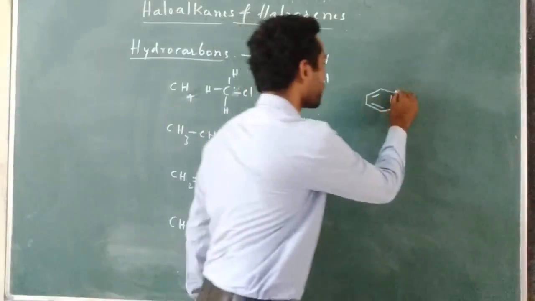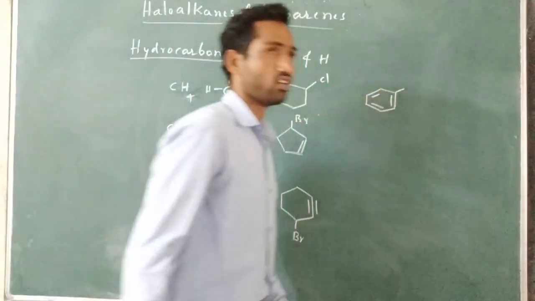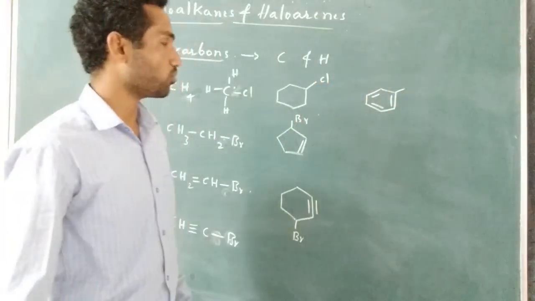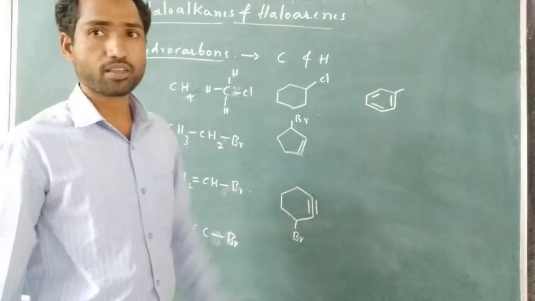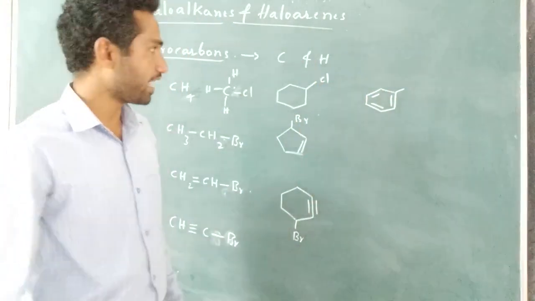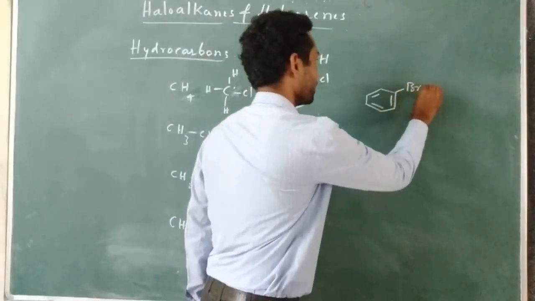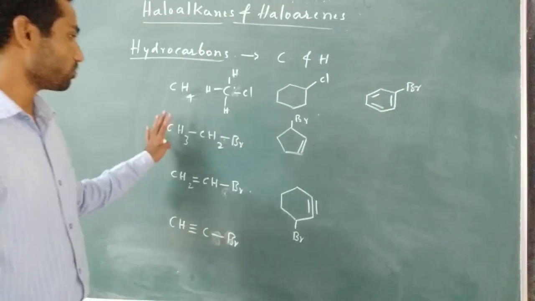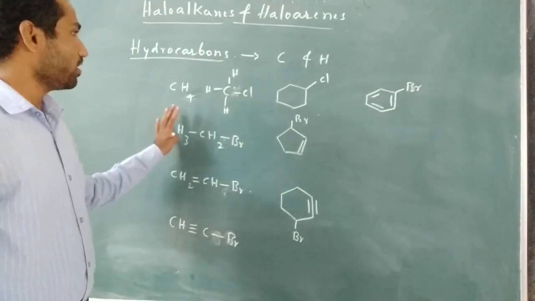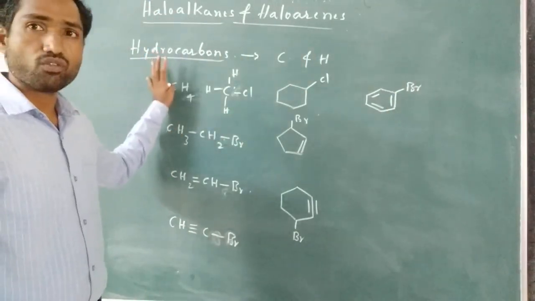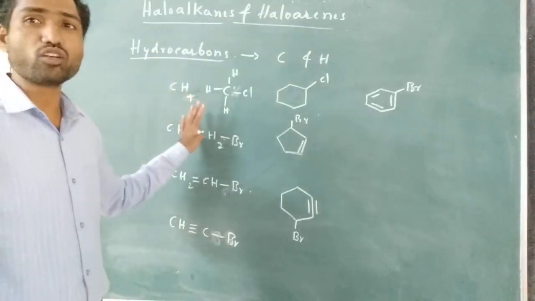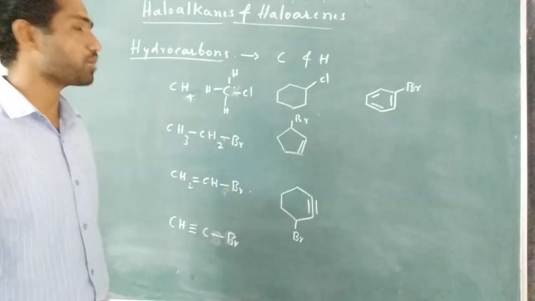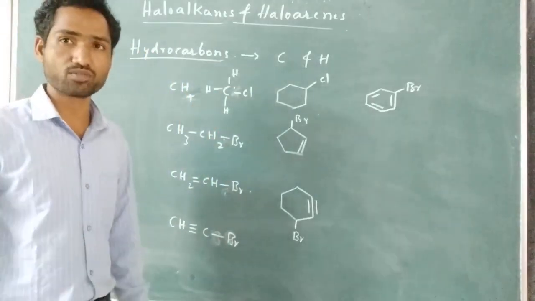Here also there are 6 hydrogens, one on each carbon in the benzene molecule. If I replace one hydrogen with a halogen like Br. So what we did in this process is, we took hydrocarbons and replaced only one hydrogen with halogen. Similarly, I can replace more than one hydrogen with halogen atoms.